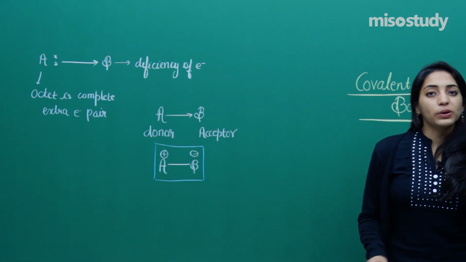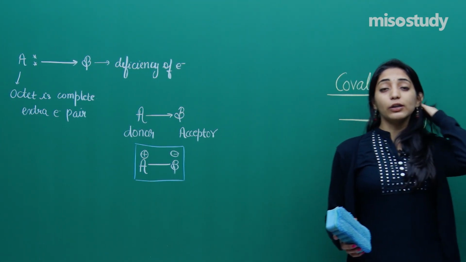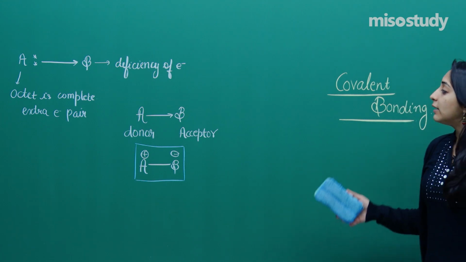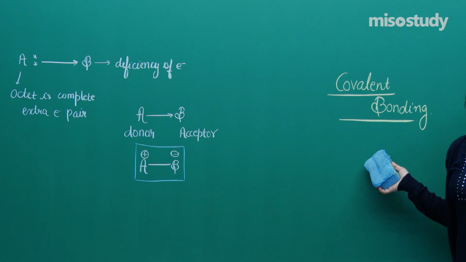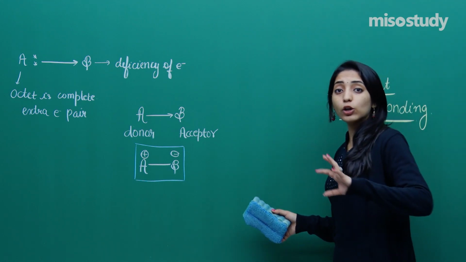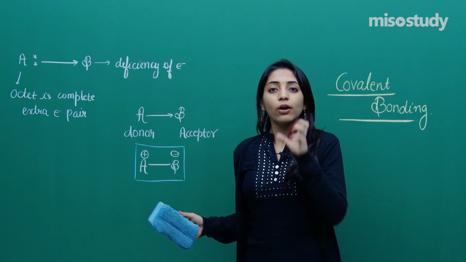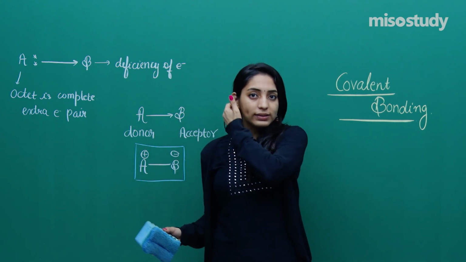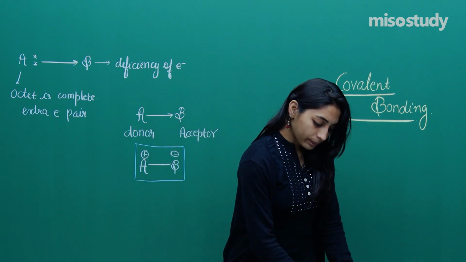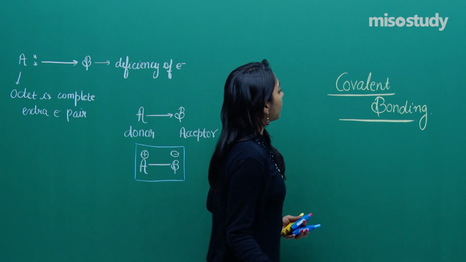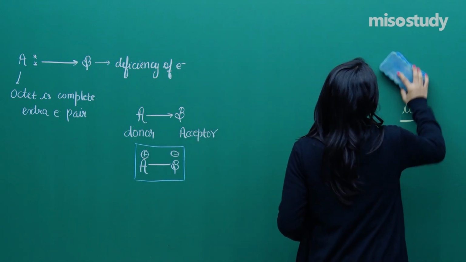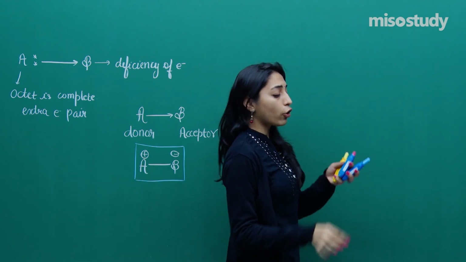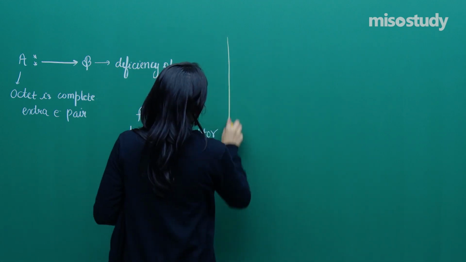Now, having discussed a lot about the Lewis dot structure and the coordinate and covalent bond, today we will be discussing details of covalent bonding. Details of covalent bonding include the theories which were given on how a covalent bond is actually formed. So let us start with the details now. The very first thing that was given was the orbital concept of covalent bond.